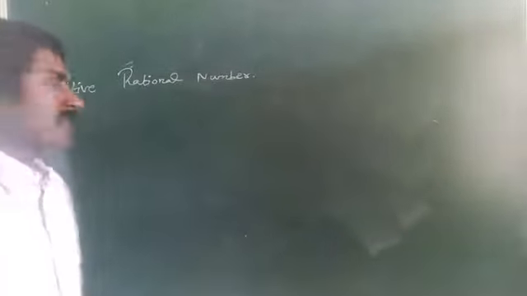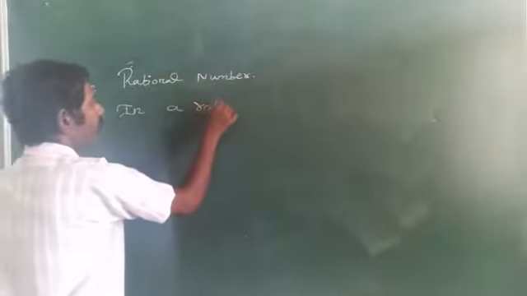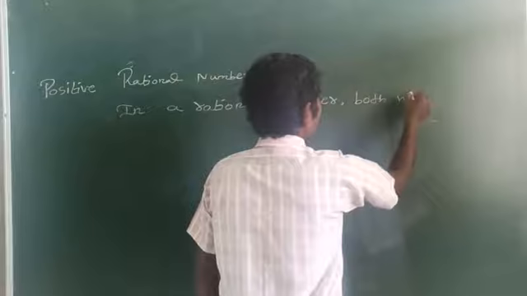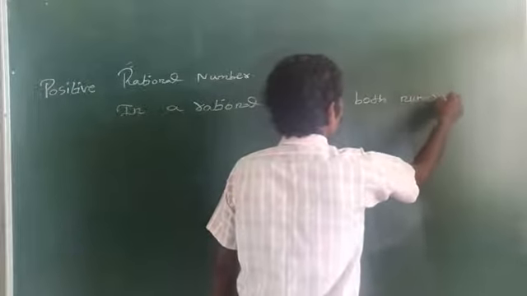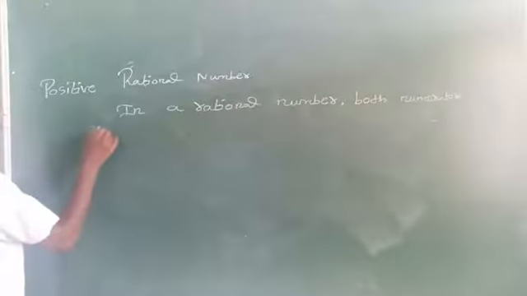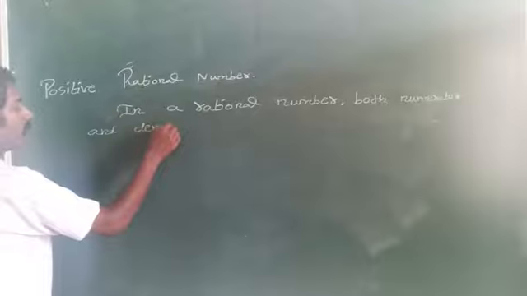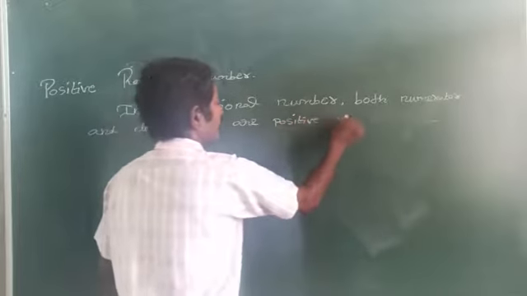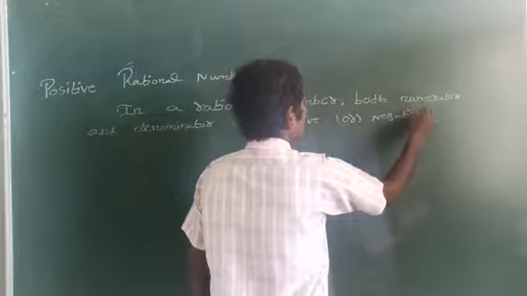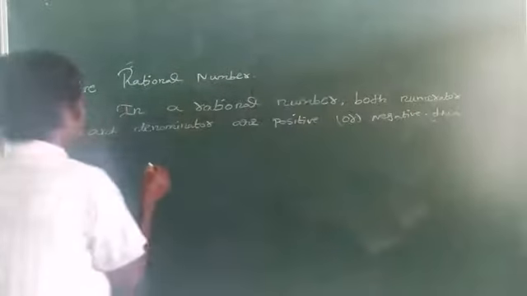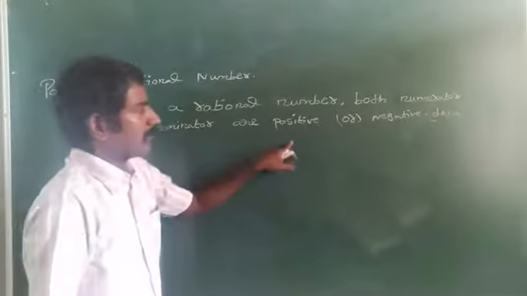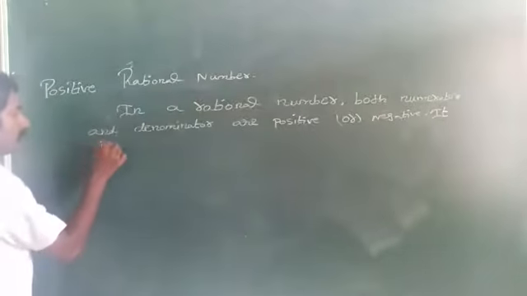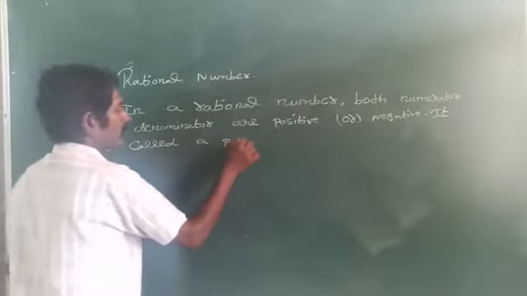In a rational number, if both the numerator and denominator are positive or negative, either positive or negative, then it is called a positive rational number.